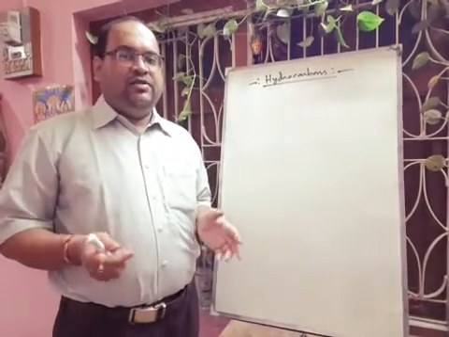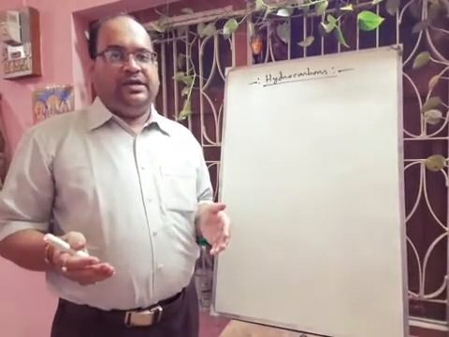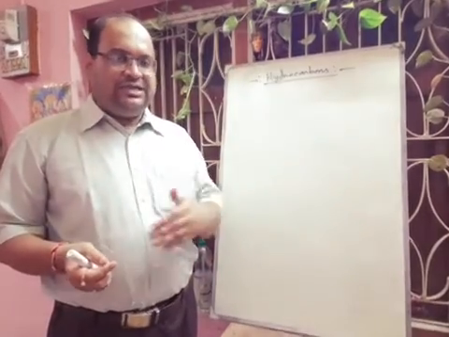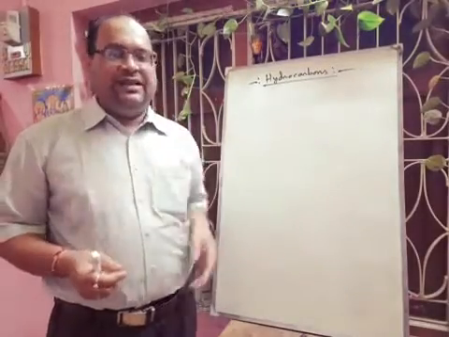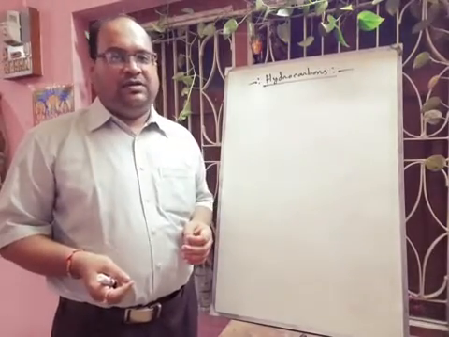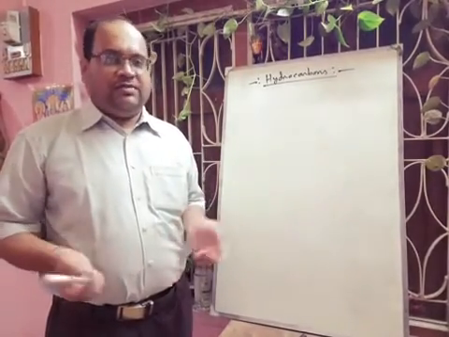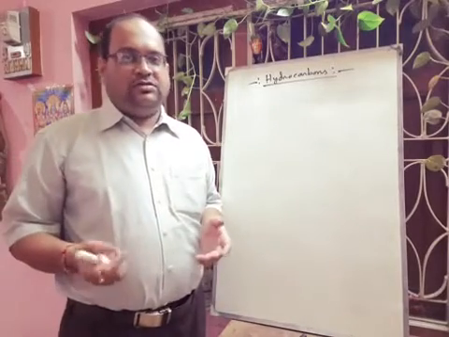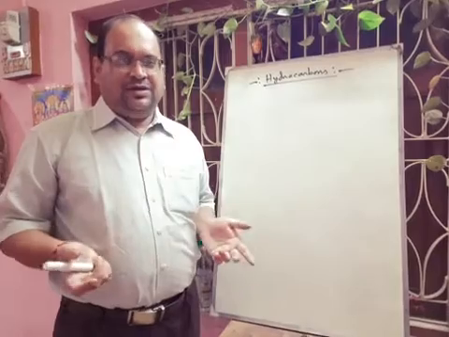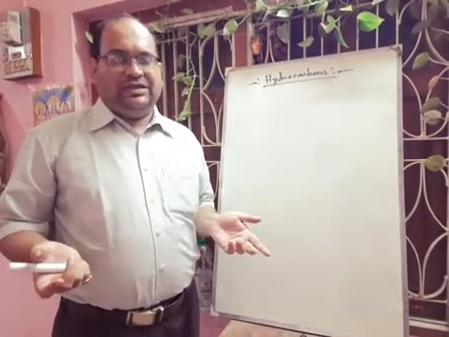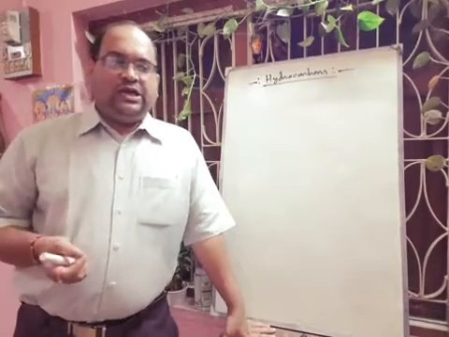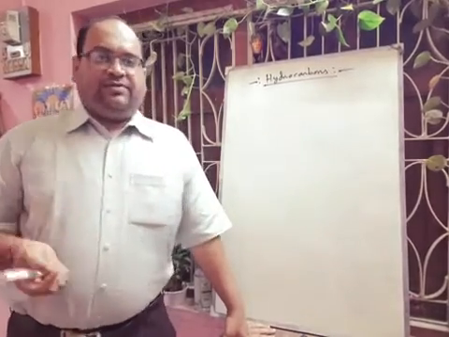If we pass a methane and oxygen mixture through copper tubes at 475 Kelvin and 120 atmospheric pressure, then there will be formation of alcohol. We can use molybdenum oxide also, which will form the corresponding aldehyde, or there may be formation of alcohol. Next we will discuss oxidation with KMnO4.